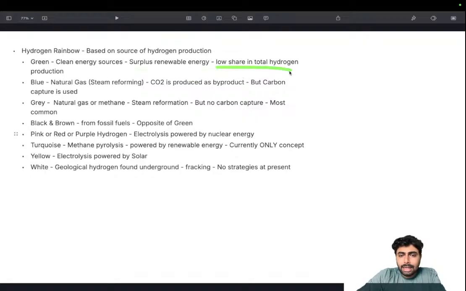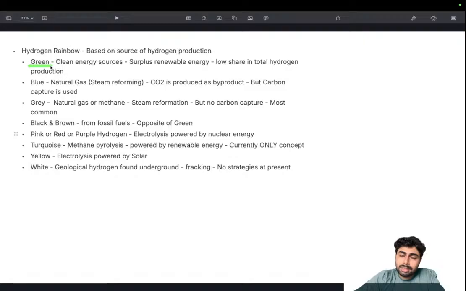But in reality and in practice, this is a bottleneck. The technology and the input-output ratio are not very good with green hydrogen programs so far. That is one reason why green hydrogen has a low share in total hydrogen production, because the setup cost is high and the electricity requirement is high, even when the electricity is sourced from renewable sources. The whole cost is not worth the investment. So we need to adopt cheaper and more efficient technologies for green hydrogen.